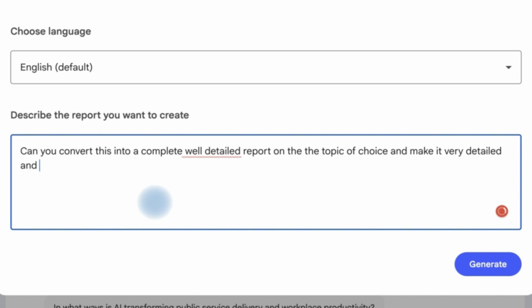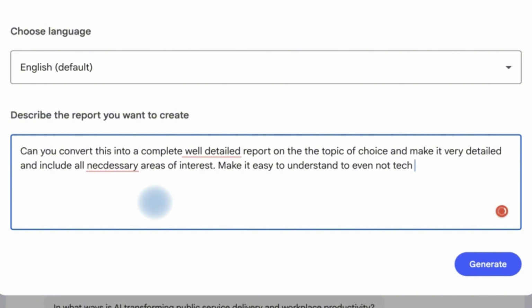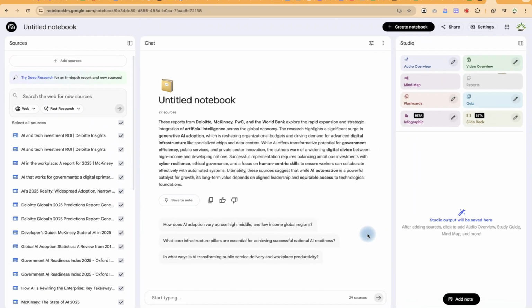It can include all necessary areas of interest, and make it easy to understand, even for non-tech personnel. Right, so we're going to generate this and see what it generates for us.